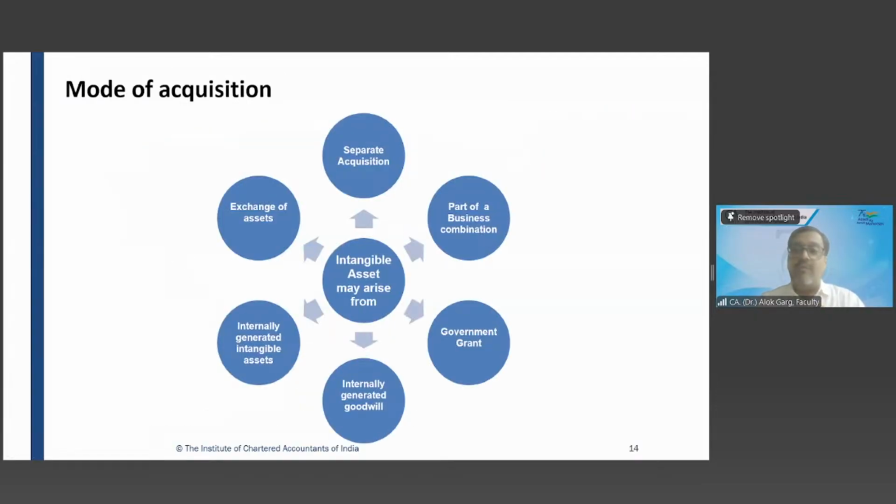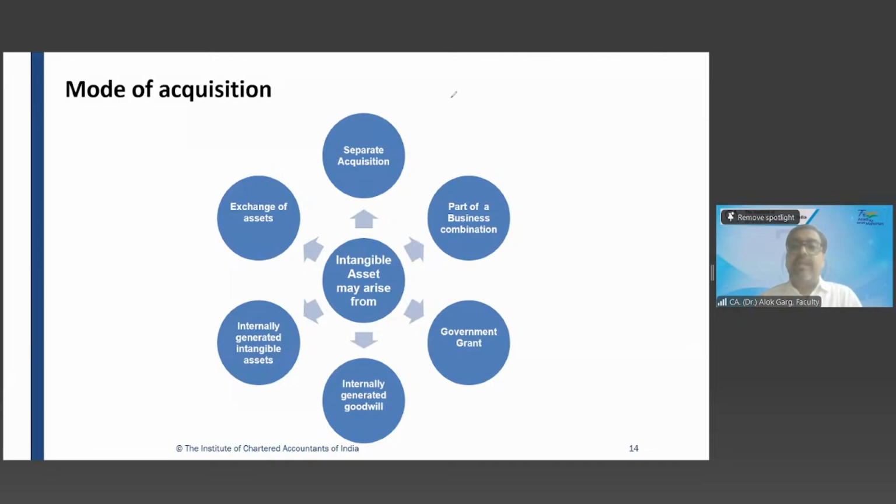Okay, friends, now we reach the initial measurement. Friends, this is one of the important parts of the standard. If a question comes, it will largely come from this part. So the measurement of intangible asset depends on how the intangible asset is going to be acquired. Intangible asset can be acquired in different ways.